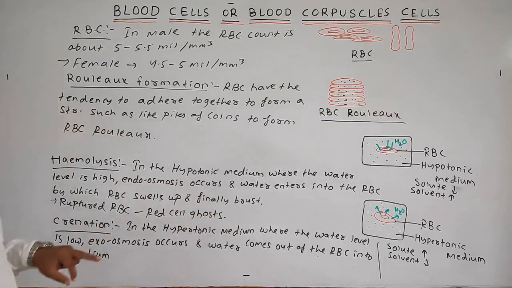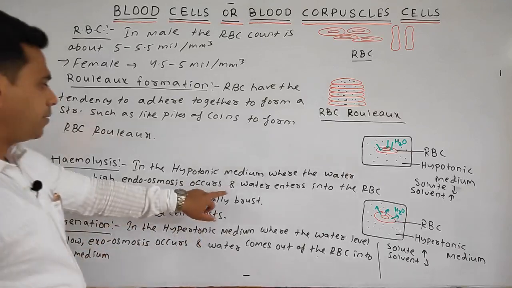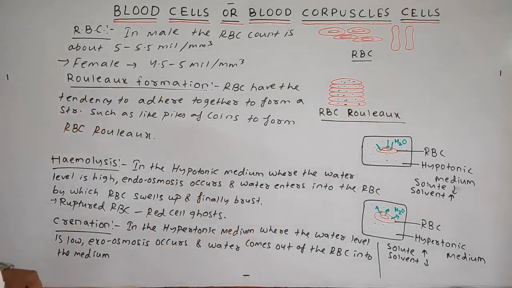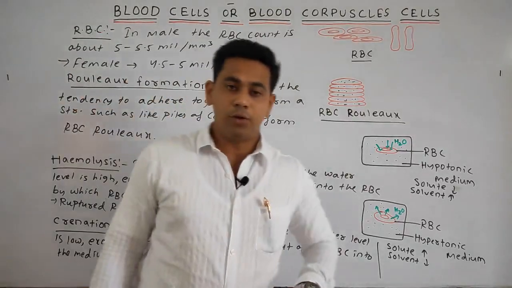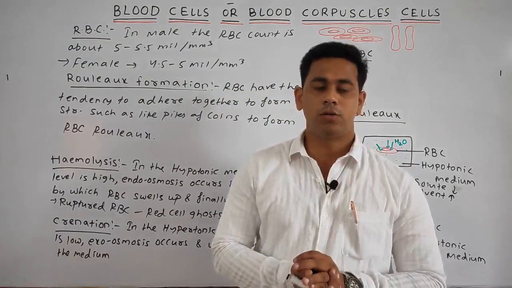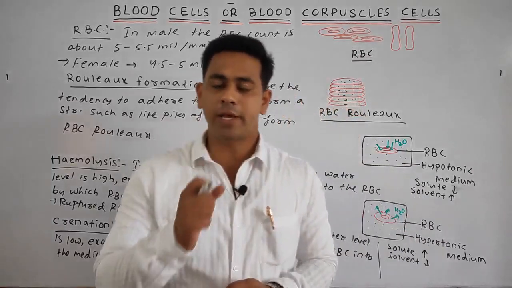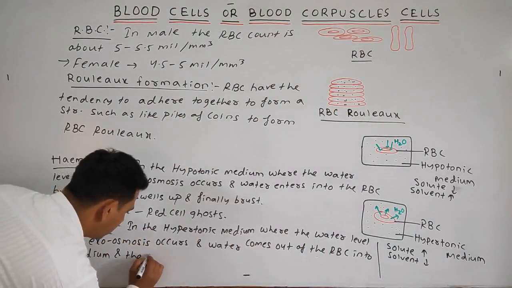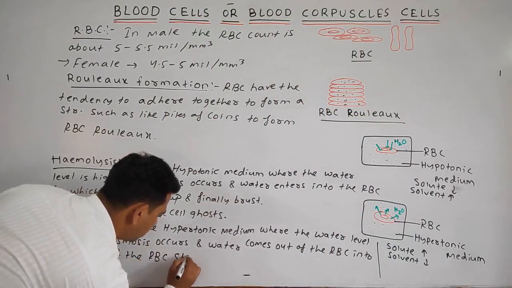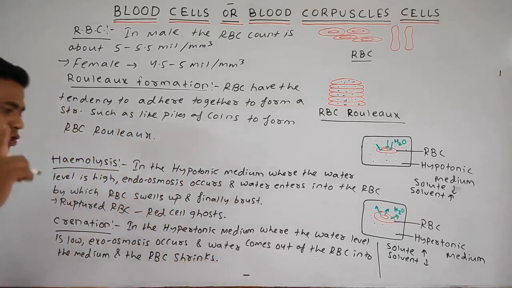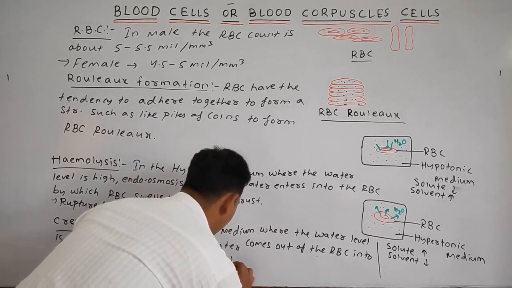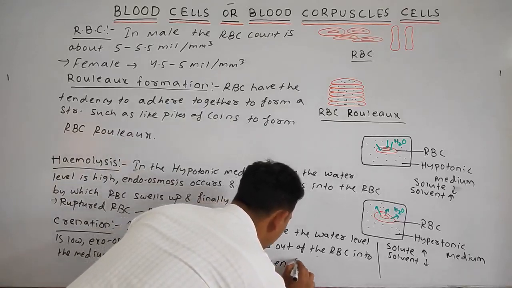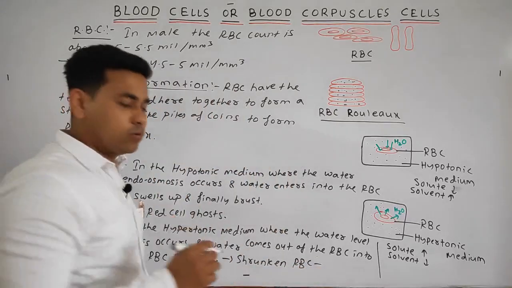Okay, here I have written water enters into the RBC, and here we have written RBC into the medium, by which the RBC shrinks, and that shrunken RBC is known as the echinocyte. Here I am writing the last point: that shrunken RBC is known as echinocytes.